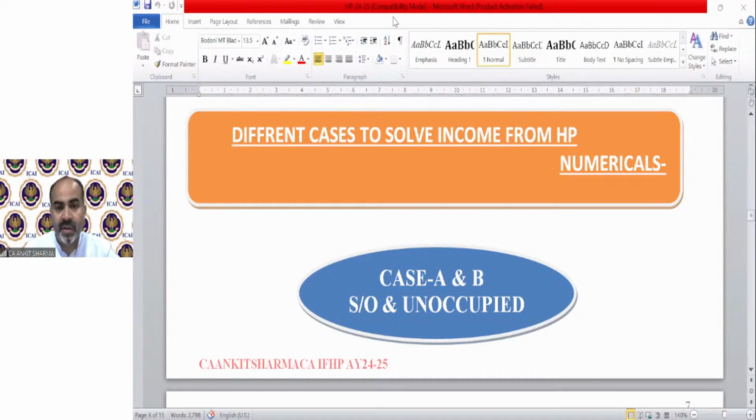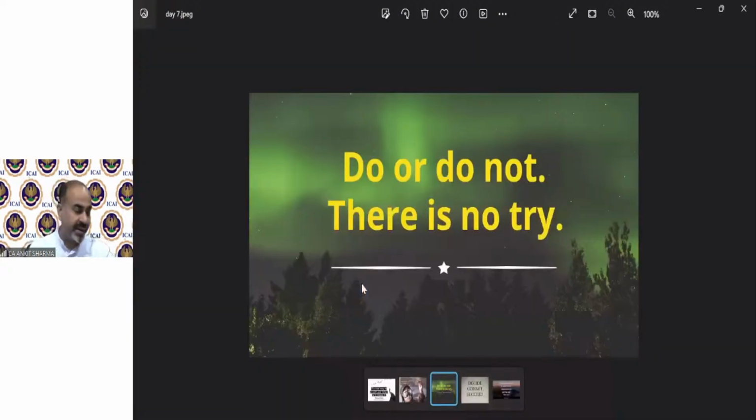Before that, thought for the day, of course, and that is: do or do not, there is no try. So if you are in this profession, if you are in this journey to become a chartered accountant, either you have to do it or you don't do it. There is no try. So if you are committed to yourself that I will be a chartered accountant, you have to make the sacrifices, do the hard work, the studies, etc. So you will be a chartered accountant.